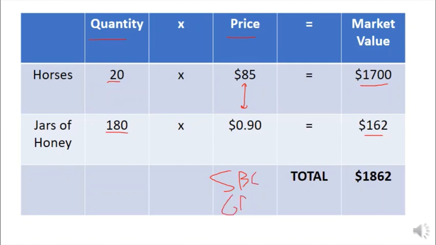This final price market value method is important because it tells us not only how much we're producing, but also the relative importance of what we're producing. In this case, horses make up about 95% of this made-up economy I made for Sweetbriar.